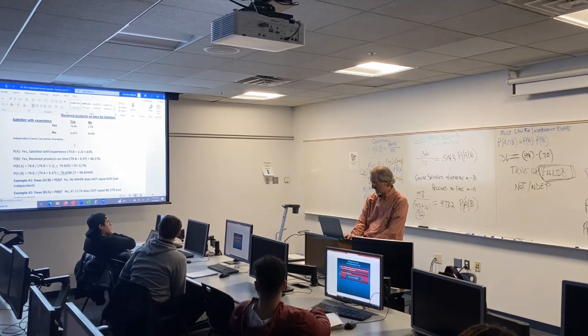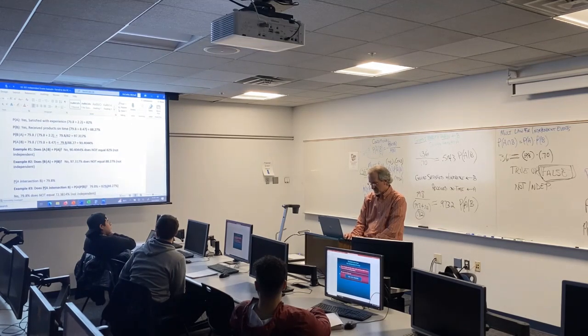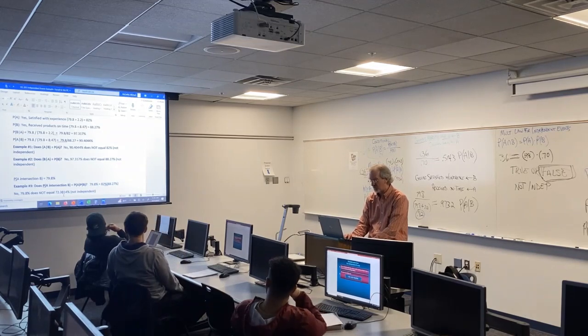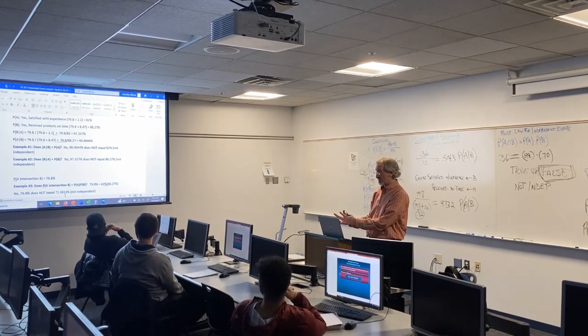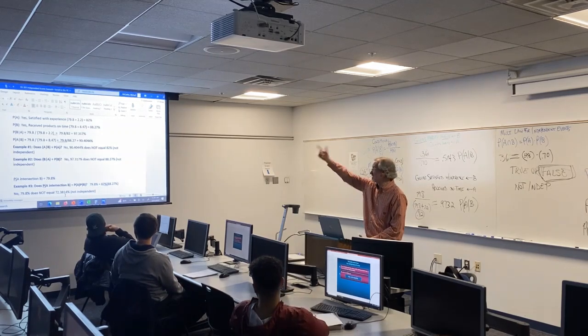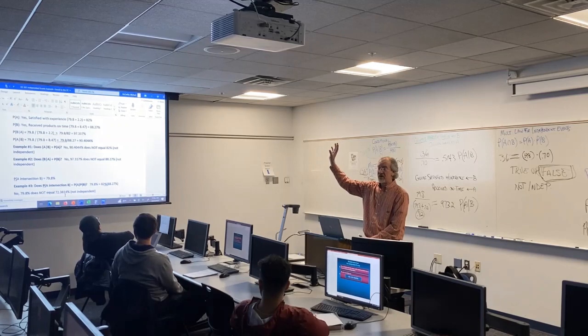And now here's the way we did it on the board here, using the multiplication rule. Does the intersection equal the two of them being multiplied? So the intersection of them is 79.8. We take the probability of A, which is 82%, times the probability of B, which is 88.27%, and we end up getting 79.8 does not equal 72.3814. Because those two are not equal, using the multiplication rule, they're not independent. The same result we got using the first way and the second way, but this is crucial.